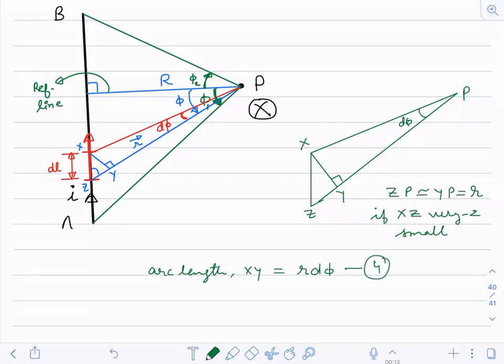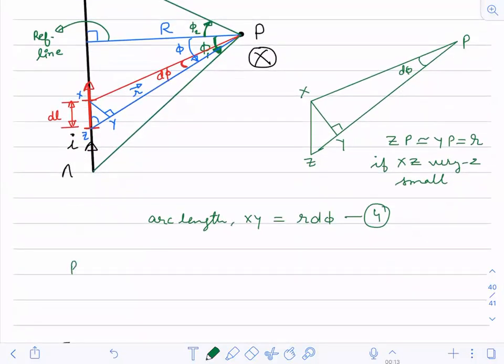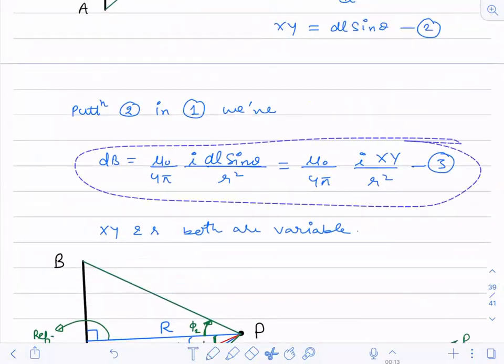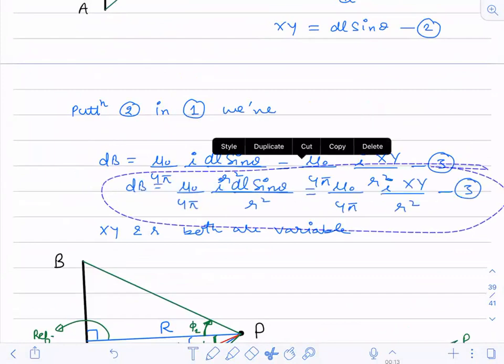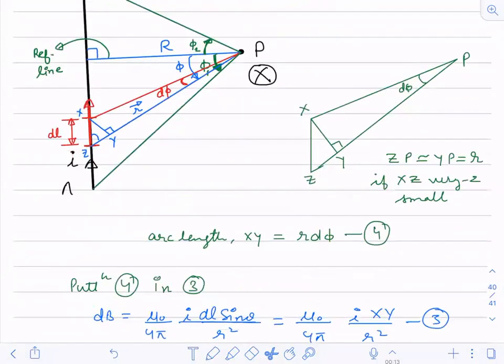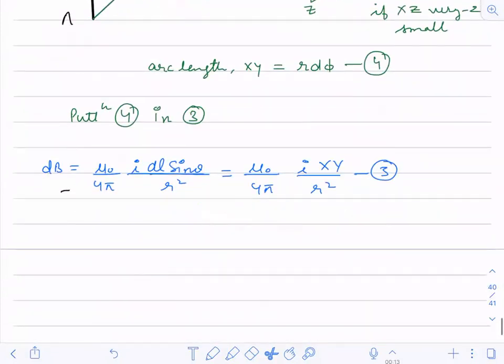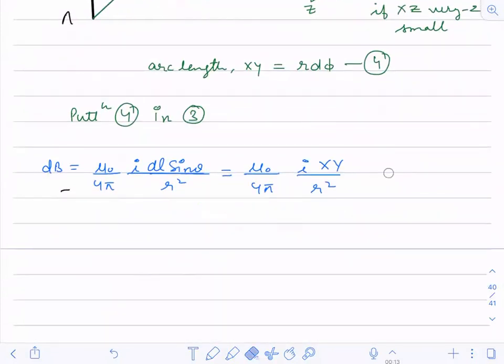So substituting 4 in 3. This was equation number 3, and I have to substitute xy.